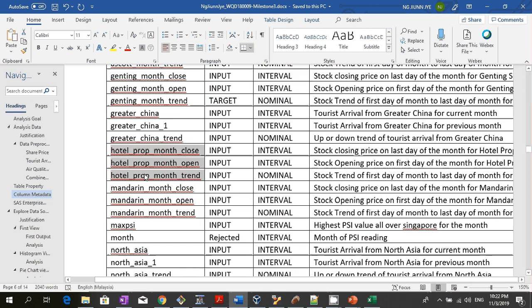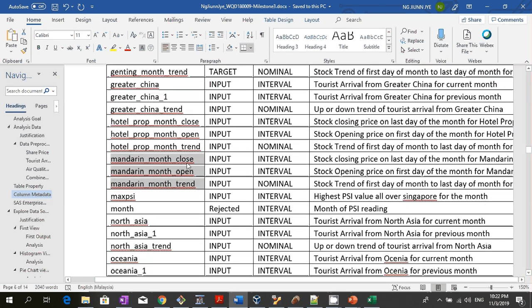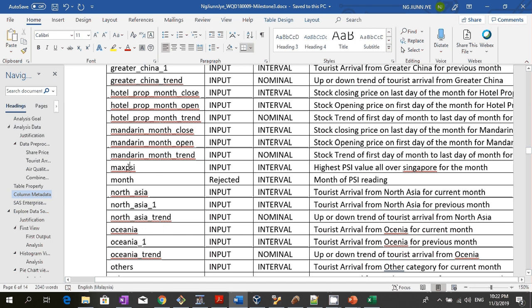This is the share price for a company called Hotel Properties. Same, we have 3 different columns: closing price of the month, opening price of the month, and the trend. This is the share price for Mandarin Oriental. The 3 fields: opening price, closing price, and the monthly trend. Maximum PSI, so this is the maximum PSI all over the Singapore for that month.